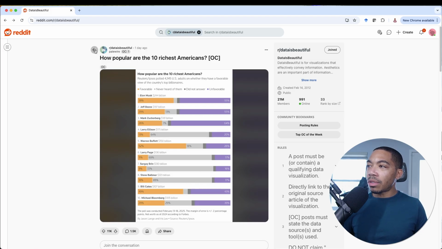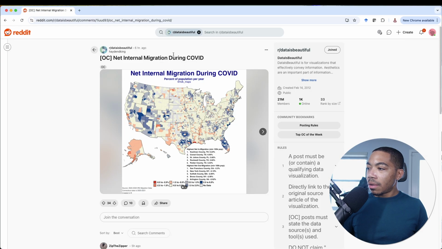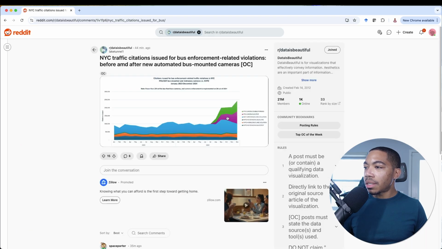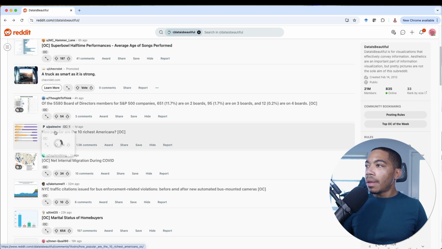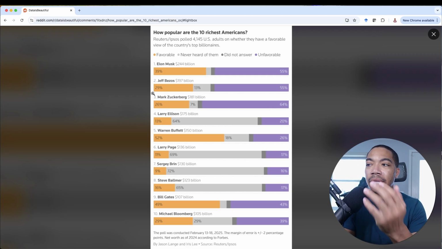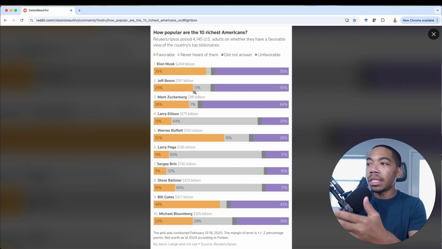Let's just go back and see if there's a few others. Net migration during COVID. Let's look at New York City traffic citations. That's interesting. Okay. So what I want to do is just go back to this plot here. I think this is interesting because it's a really clear story. I think we can imagine lots of scenarios where visualizing data in this way at work for our own scientific needs would be really important.